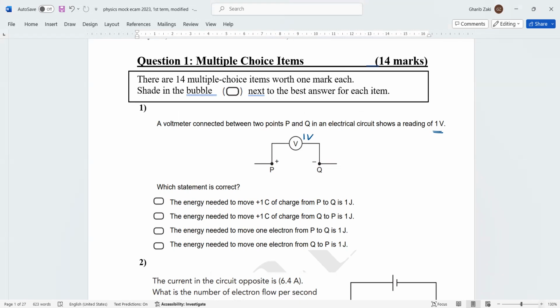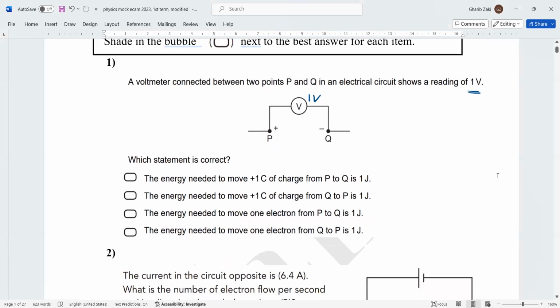Now let us think of this. He said, the energy needed to move. By the way, in the exam, you will get 4 choices. 2 of them are completely wrong, and of the other 2, 1 will be correct. So take care. You can skip 2 choices of each question. The energy needed to move 1 coulomb of charge from B to Q may be correct. The energy needed to move 1 coulomb of charge from Q to B may be.